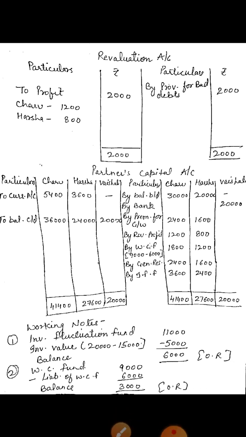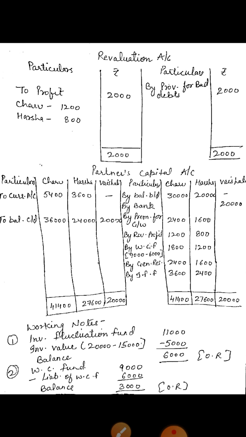Now the next is general reserve. General reserve is also given on the liability side of the balance sheet, and the amount given is 4,000. So this 4,000 you have to divide between the old partners in the old ratio.